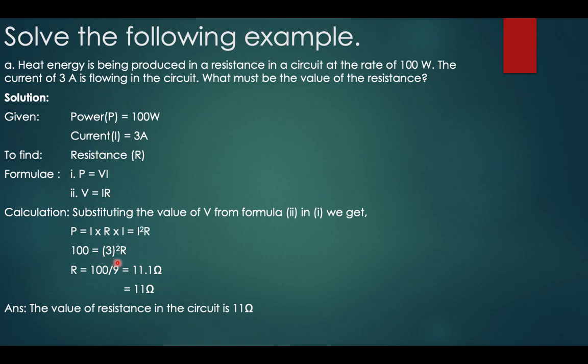So we are getting the resistance value as 100 upon 9 is equal to 11.1 ohm, which can be approximated to 11 ohm. Therefore, the value of resistance in the circuit is 11 ohm.